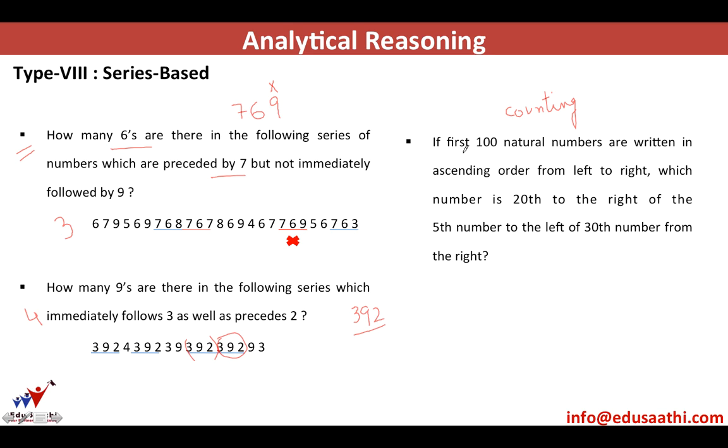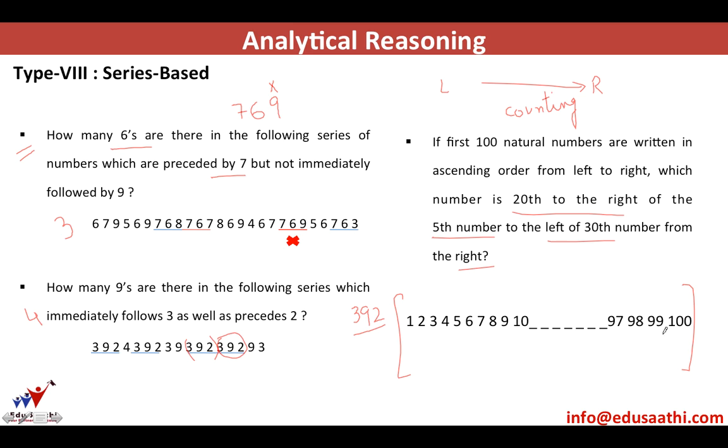It is written, if first 100 natural numbers are written in ascending order from left to right. So this is your left to right, you are writing 100 natural numbers. Which number is 20th to the right of 5th number to the left of 30th number from the right? The key to doing this question is to write a few numbers, as in I have written from 1 to 100.